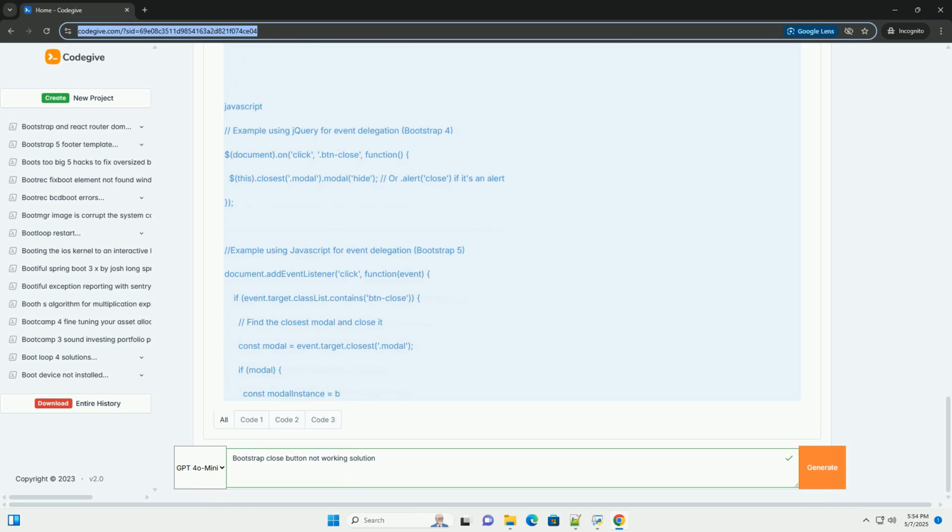By following these steps and carefully checking your code, you should be able to identify and resolve the issue with your Bootstrap close button. Remember to be methodical and use your browser's developer tools to your advantage. Good luck.